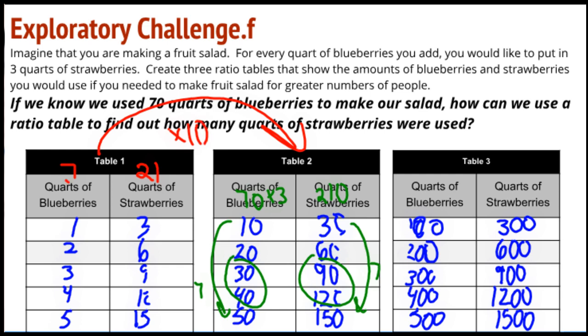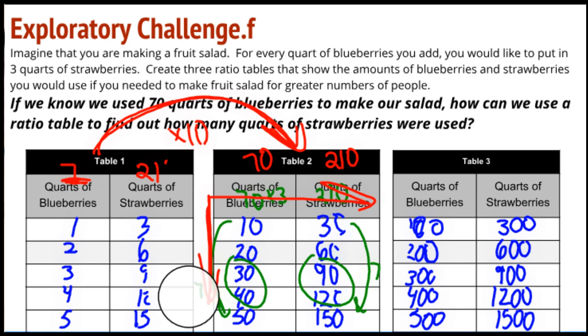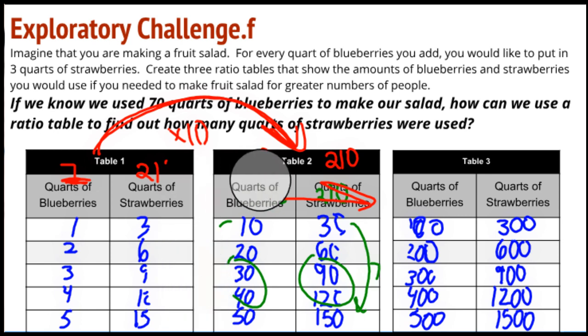So I could take my 7 right here, multiply it by 10 and get 70, and my 21 and multiply it by 10 and get 210. So now I've got a 4th relationship that I could use. I've got the 2 multiplication relationships going vertically and horizontally, but I also have a multiplication relationship between the tables of times 10. And I also have my additive relationship of being able to add and combine parts within the table.